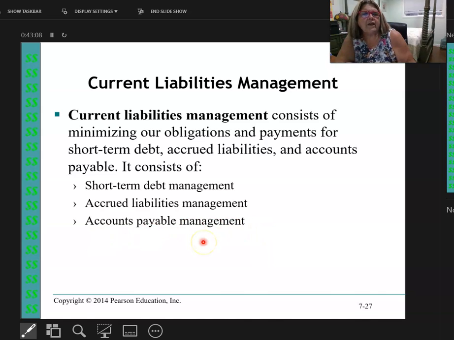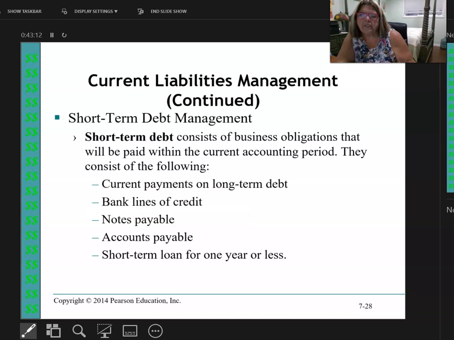Accounts payable is when I owe people. So let's take a look at short-term debt management. This is actually whenever I might go to the bank and want to borrow money. Bank lines of credit, notes payable, accounts payable, short-term loan for 1 year or less. All of these are obligations I owe, things I actually have to pay. And I want to make sure that I don't get into debt unless I absolutely have to.